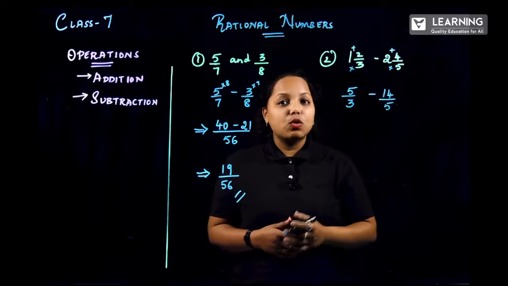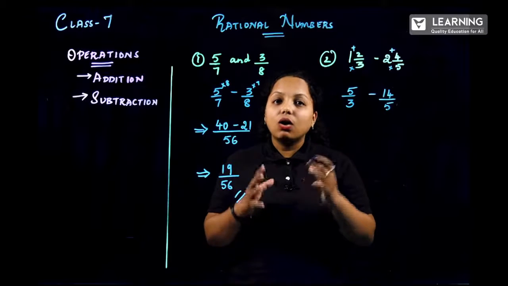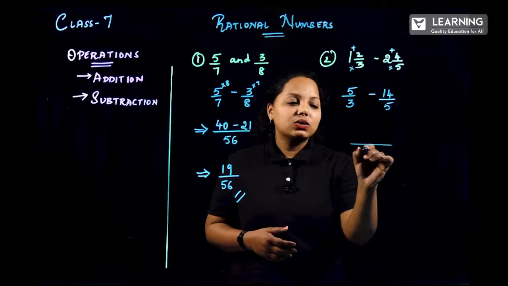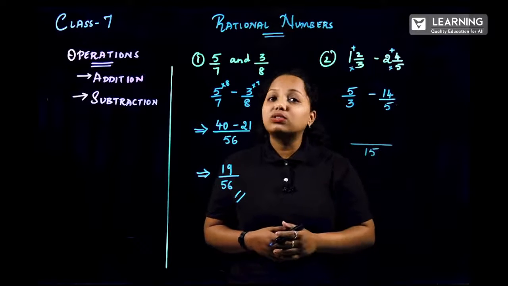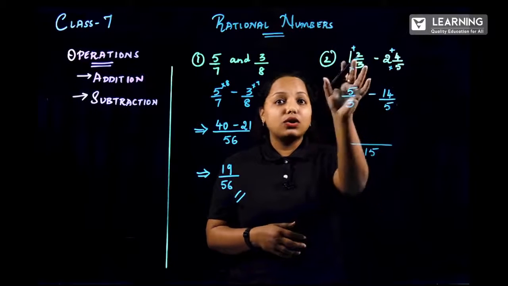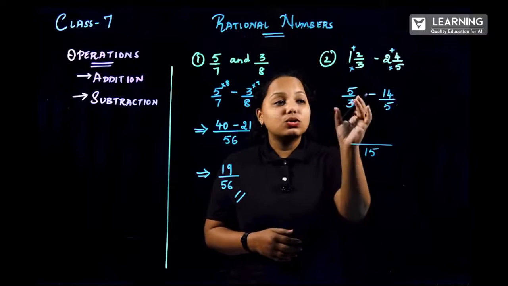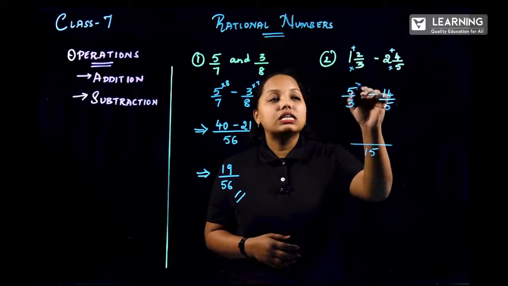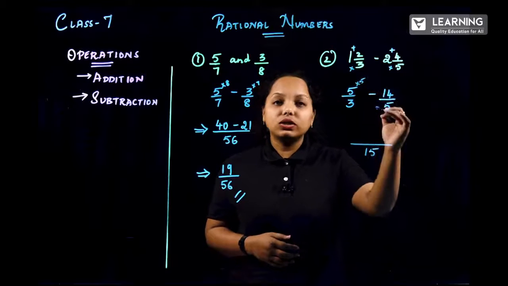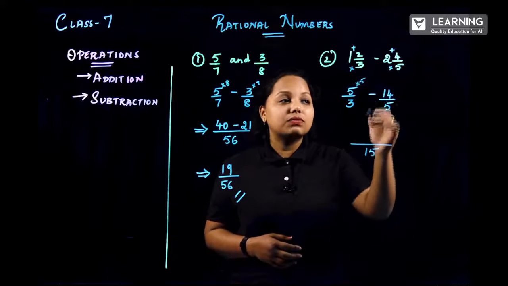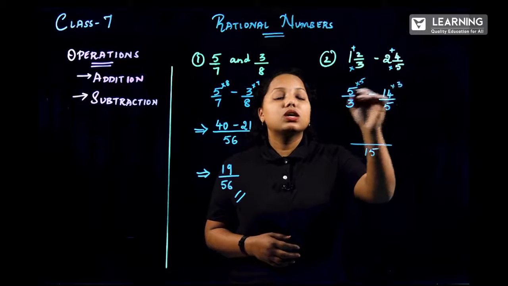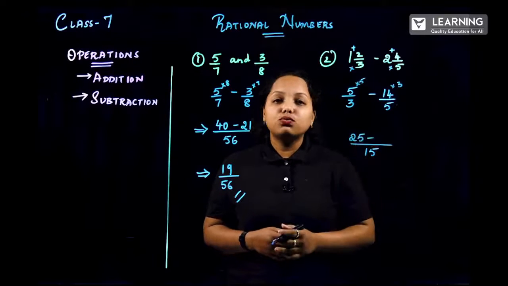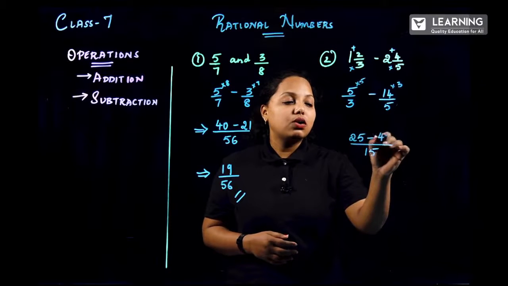What is the LCM of 3 and 5? Are they moving or are they coming in the same table? No. So obviously you can multiply. So this becomes 5 3s are or 3 5s are 15. Now our rule, close the numerator, concentrate only on the denominator. 3 how many are 15? It is 3 5s are. How about this one? 5 how many are 15? 5 3s are. So 5 5s are gives me 25 minus. So 14 3s are. 14 3s are 42.